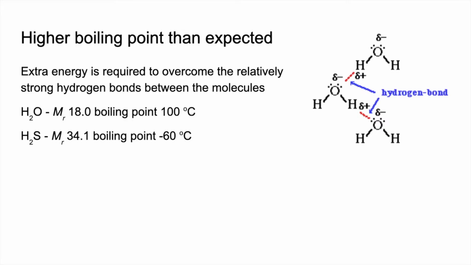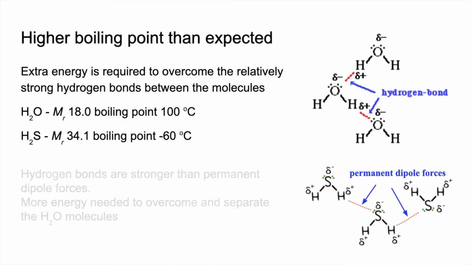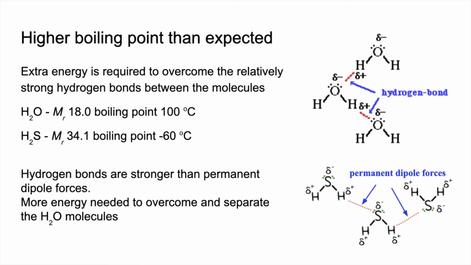Now you would expect that a heavier molecule would require more energy to boil than a lighter one, but it's not the case. So if we look at the bonding diagram for hydrogen sulfide, virtually identical diagram, but because this is a sulfur now, then this is not a hydrogen bond. This is a permanent dipole force. And these are relatively weaker than the hydrogen bond. So less energy would be needed to overcome the force between these molecules compared to the hydrogen bonds that are attracting the water molecules. So hydrogen bonds are stronger than permanent dipole forces, so more energy is needed to overcome and separate the H2O molecules.